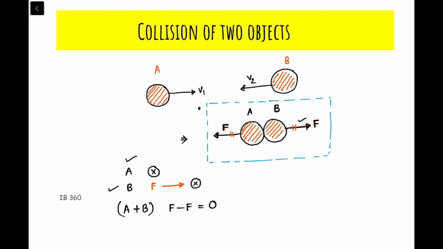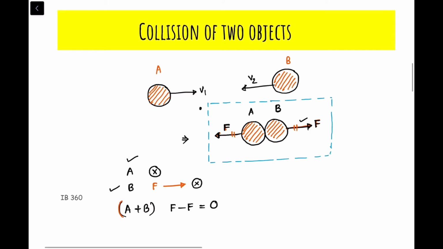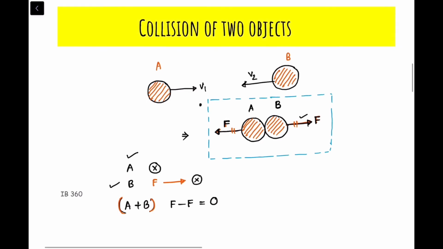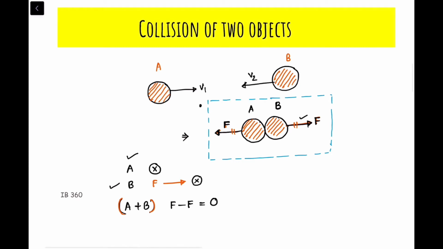So on taking A plus B as a system, the net external force on collision comes out to be 0. So will momentum be conserved? Yes, momentum will be conserved, because the net external force is 0 on collision.